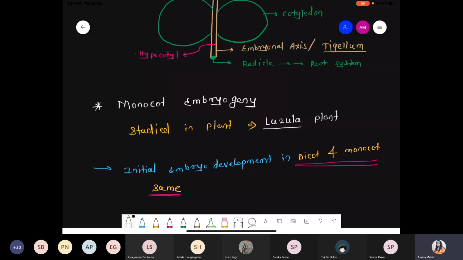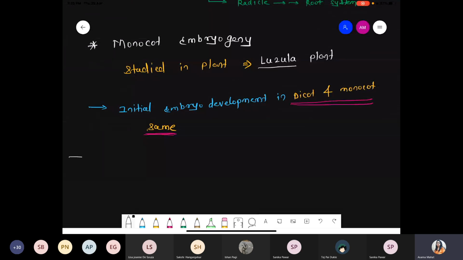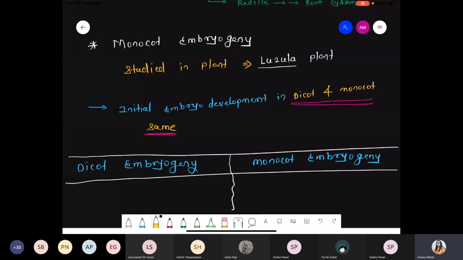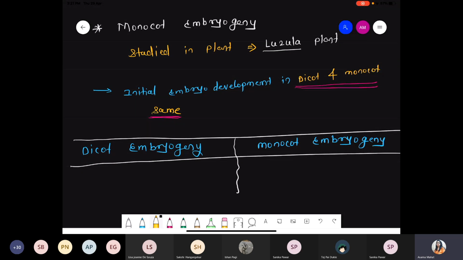Quickly, divide your page into two parts. We are talking about the difference between dicot and monocot embryogeny. What are the major differences? First of all we talk about dicot embryogeny, and we compare each point with monocot embryogeny. Okay? Should I continue with the differences?